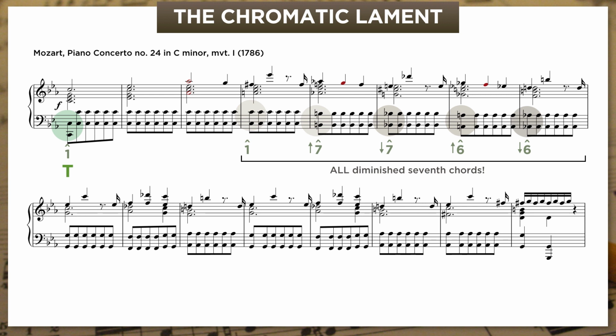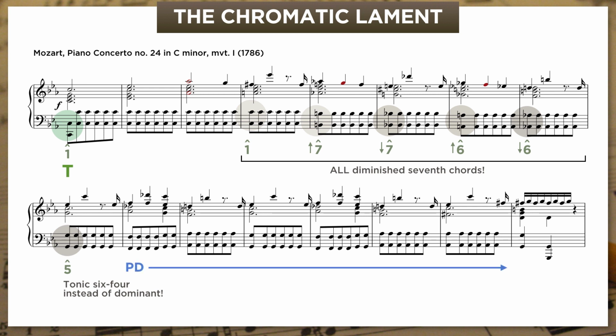The other thing I love here is that when the bass finally gets to scale degree 5 at the start of the second system, there's no sense of arrival. We'd normally expect a dominant there, but instead we get a tonic 6/4, and the music just keeps circling around scale degree 5, drawing out a predominant function for another 8 bars until the dominant finally crashes into place in the last bar. This is definitely Mozart at his most dramatic.